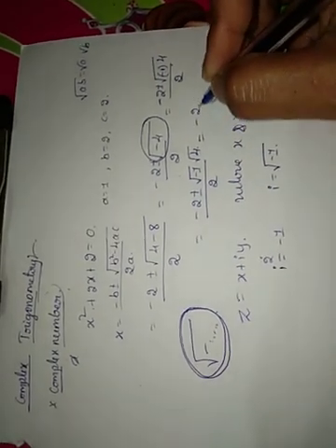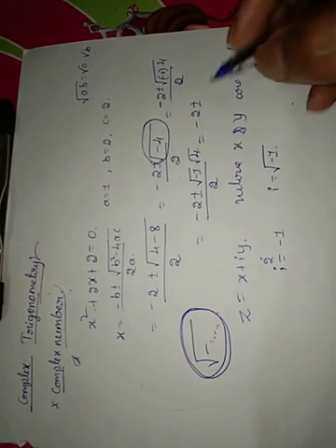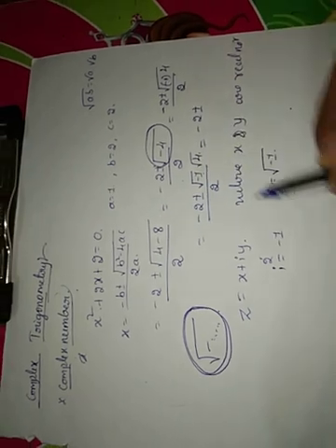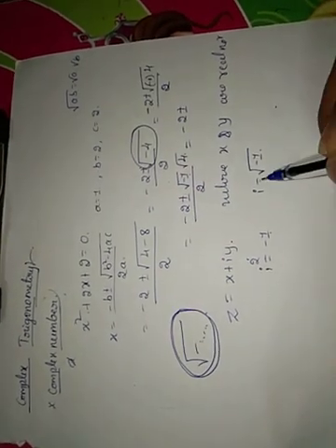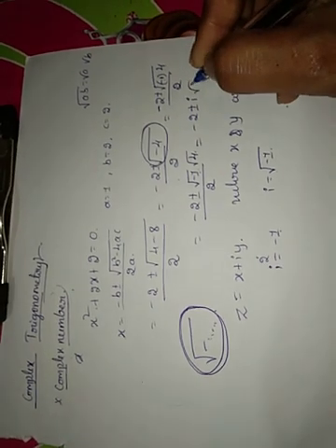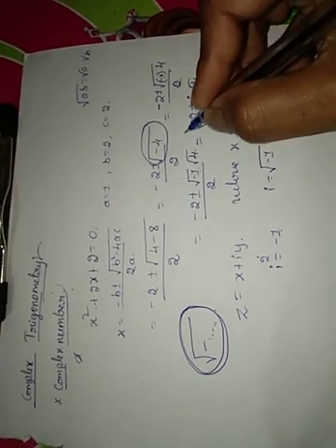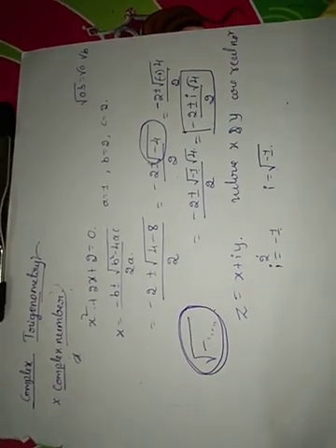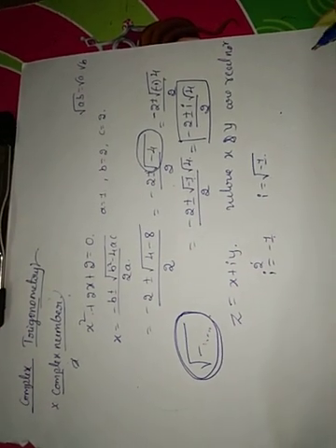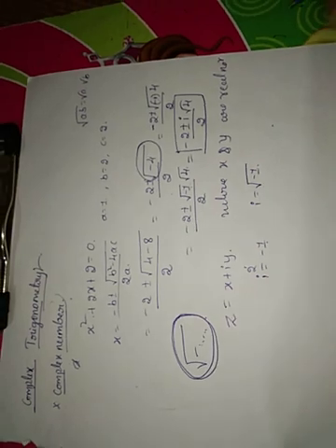We have a representation for root minus 1 in the complex form: i equal to root minus 1. So i into root 4 divided by 2. This one is called a complex number. That is how to represent the number here.